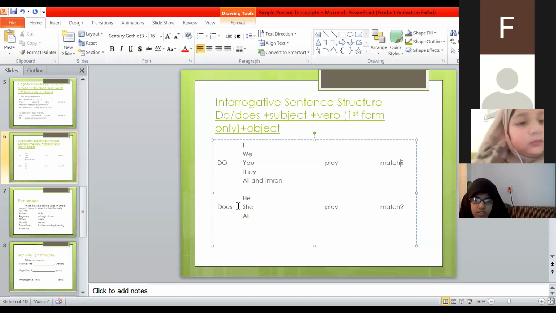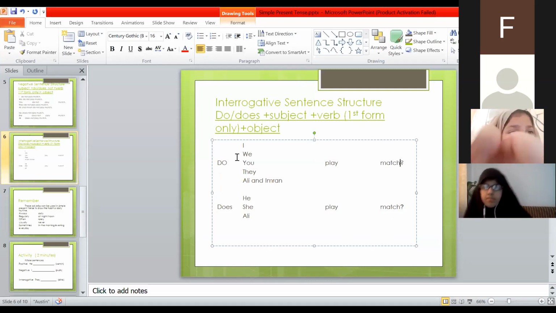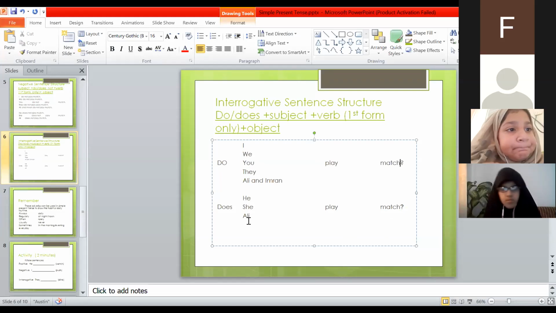So, do and does in the beginning of the sentence, and subject in the second, and verb in the third, the first form of the verb only without addition of s or es, and in the last would come object and question mark for the interrogative. And do is used for I, we, you, they, or two names, and then does is used for he, she, Ali for a singular name. This is for the interrogative.